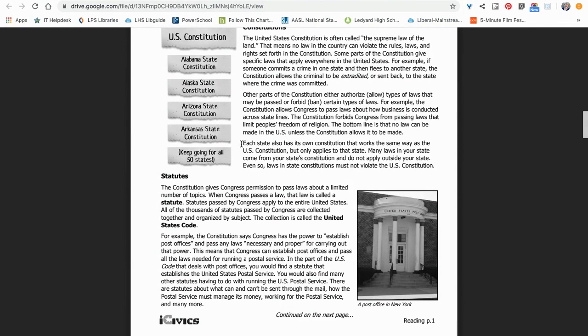Each state also has its own constitution that works the same way as the U.S. Constitution, but only applies to that state. Many laws in your state come from your state's constitution and do not apply outside your state. Even so, laws in state constitutions must not violate the U.S. Constitution. Got that? So state laws have to be in line with the U.S. Constitution.